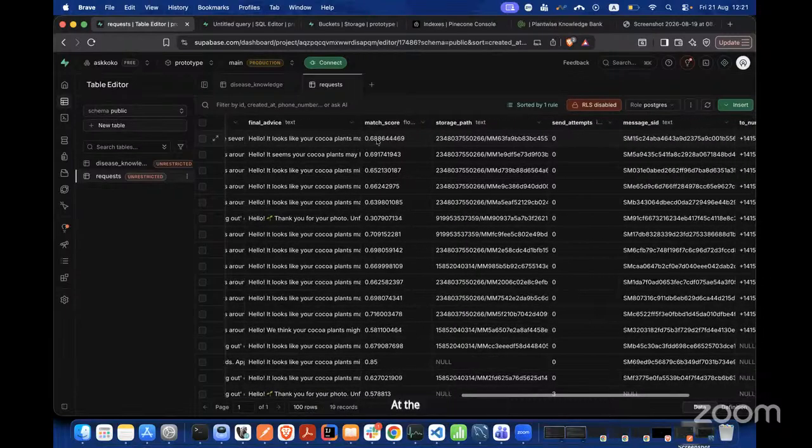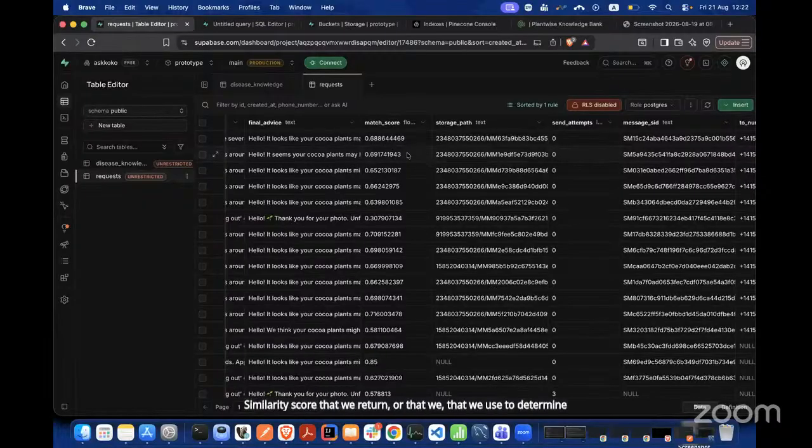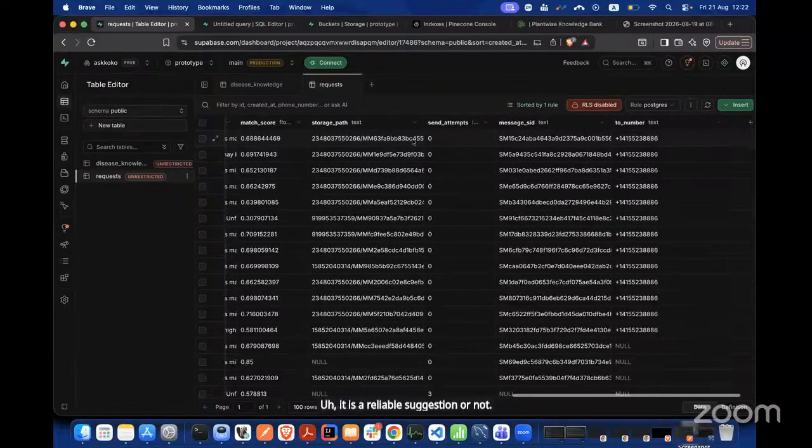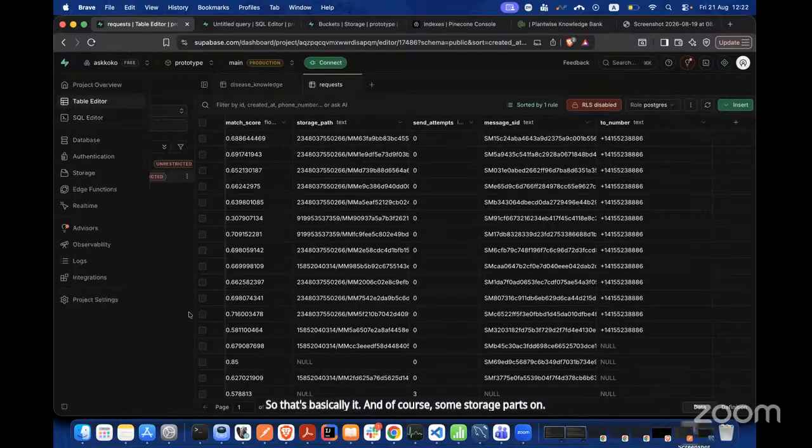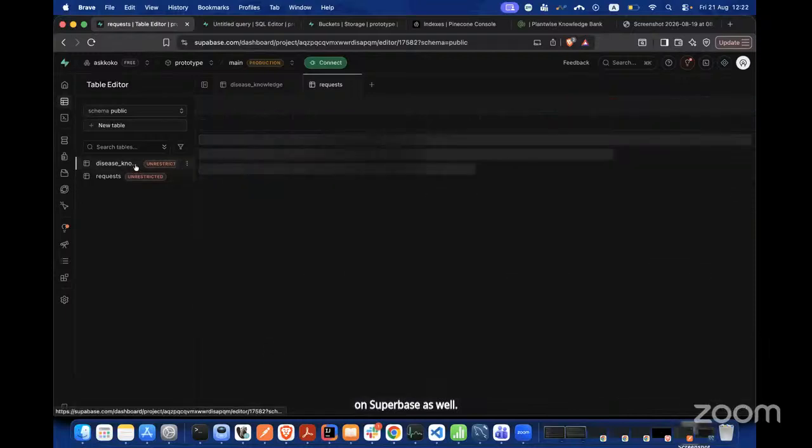We also have a match score, because our system gives similar information, not 100% certain. So we have this similarity score that we use to determine whether it is a reliable suggestion or not. And of course, there are some storage parts on Supabase as well.